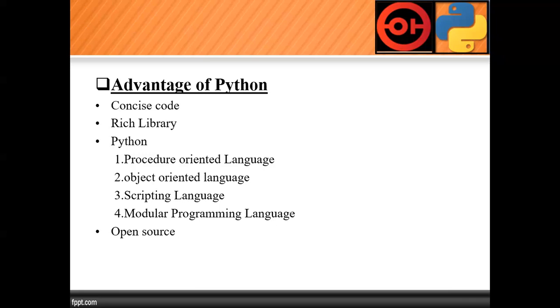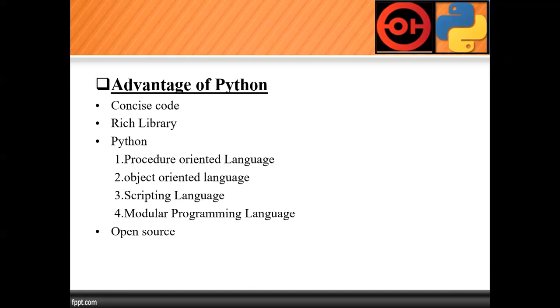For example, if you want to print the numbers 1 to 10 using C language, we need to write about 10 lines of code. If you want to print 1 to 10 using C++, again we need to write 10 lines. Using Java, again we need to write some 10 to 15 lines of code. Similarly, if you want to print 1 to 10 using Python, it takes only 1 to 2 lines. By using a for loop it takes only 2 lines, so we can easily print that.